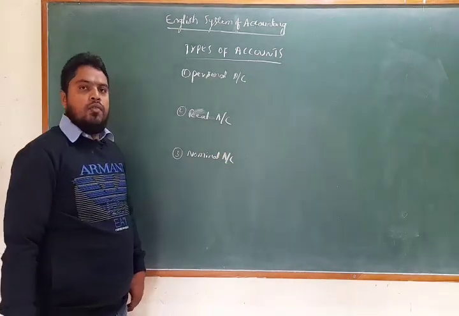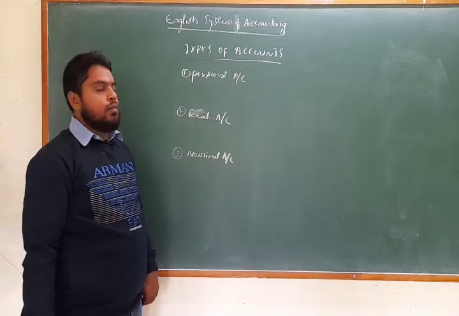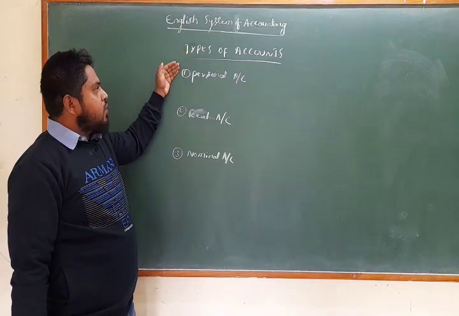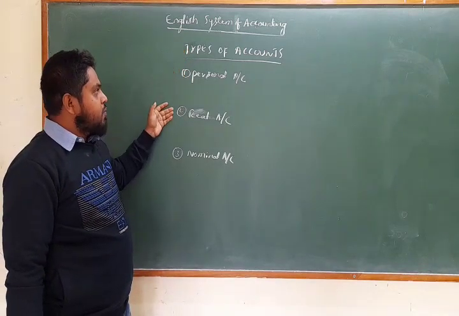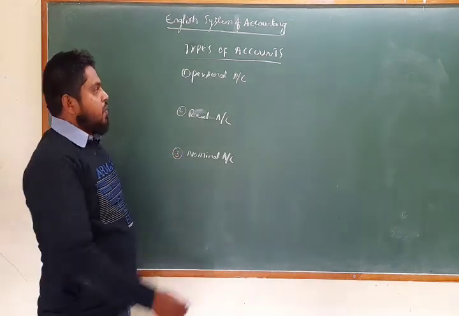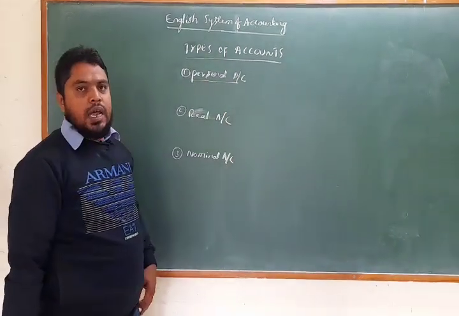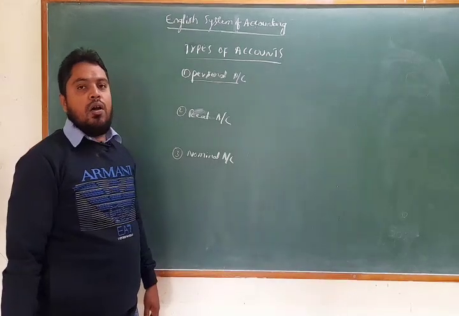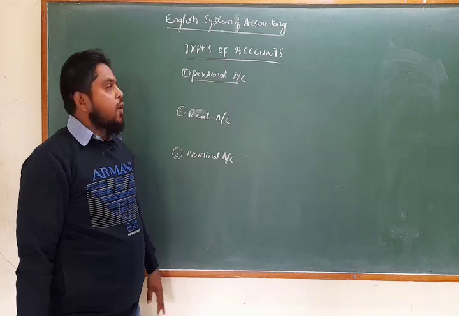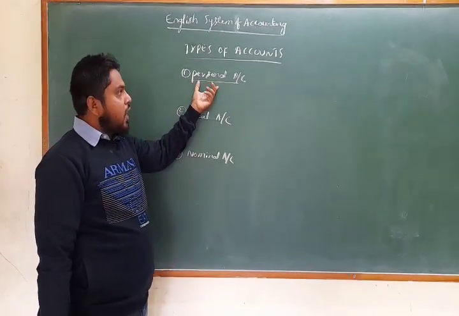The English system of accounting is also called the traditional system of accounting. In this traditional system, the accounts are classified into three types: personal account, real account, and nominal account. Personal accounts relate to the names of persons, institutions, organizations, banks, and societies. So these names come under a personal account.